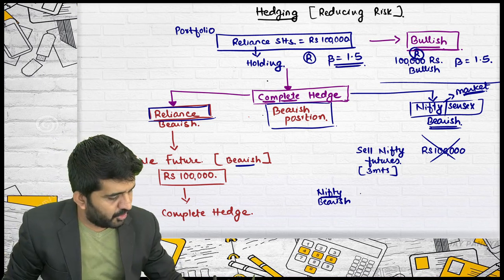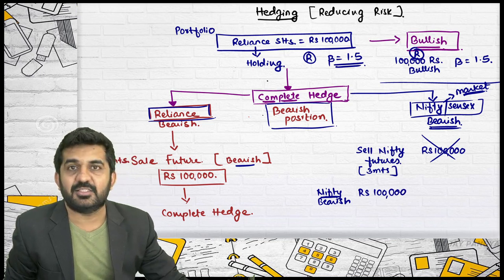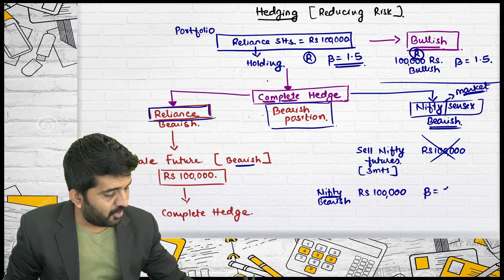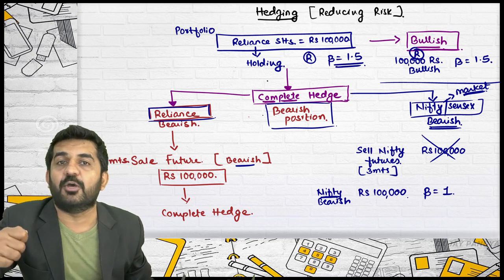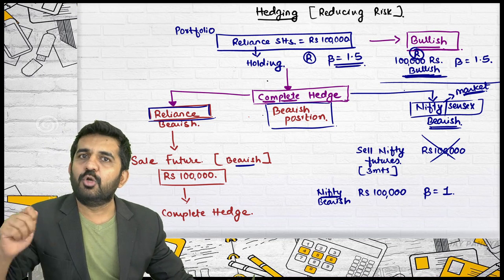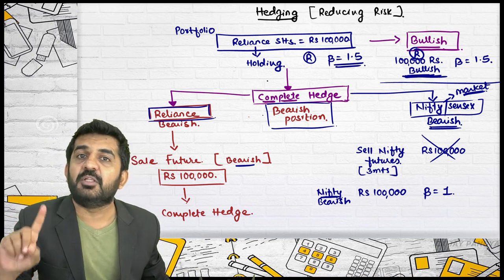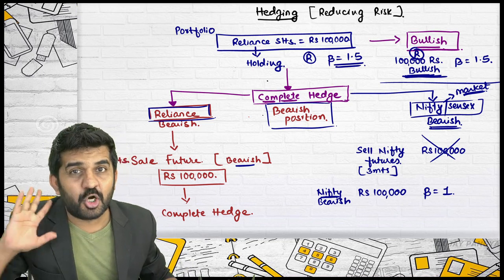Is it alright? You are becoming bearish of 1 lakh rupees, which I told you is the incorrect answer, which is having beta of 1. Market always has beta of 1. See, this is not matching. You are bullish in 1 lakh with beta of 1.5. You are bearish in 1 lakh with beta of 1. Beta is not matching. Is it alright?